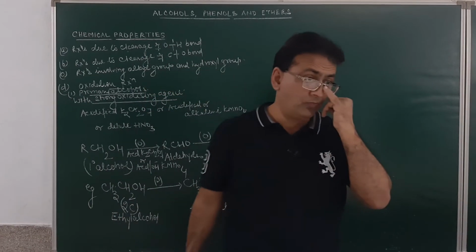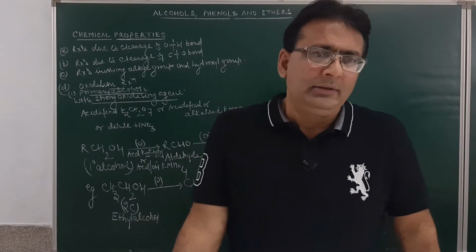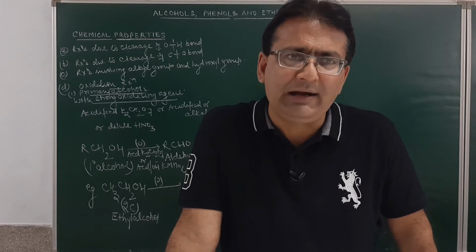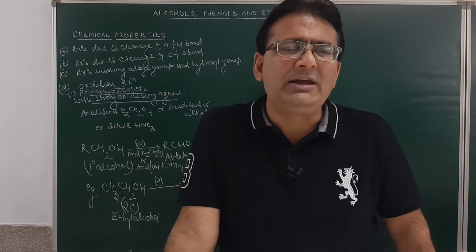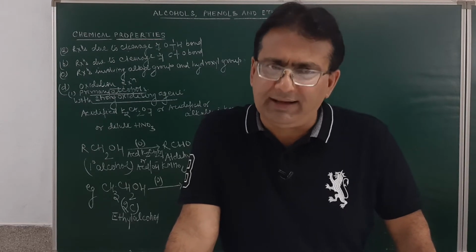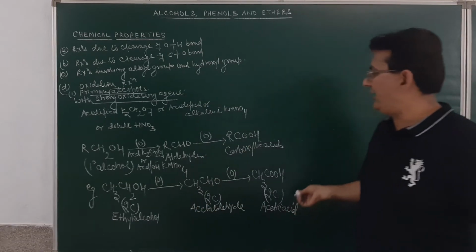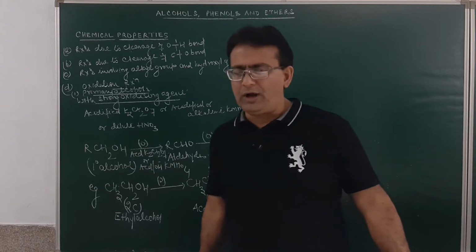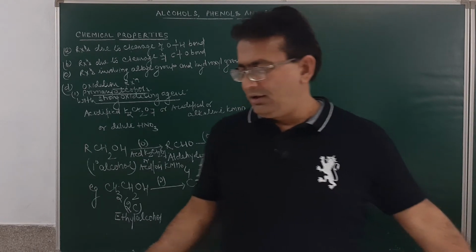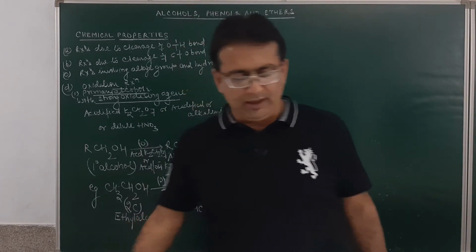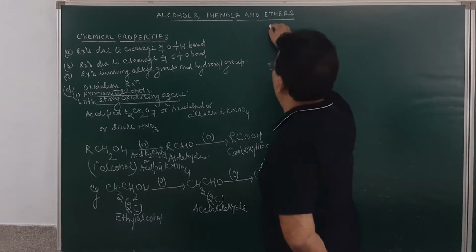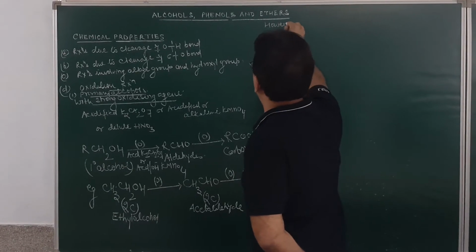Fine. Now, the reaction of oxidation can be stopped at aldehydic stage by using a mild oxidizing agent. So, with a strong oxidizing agent, what will be the major product? Carboxylic acid. However, if you want to stop the oxidation at aldehydic stage, then mild oxidizing agents are to be used. This is a very important point.